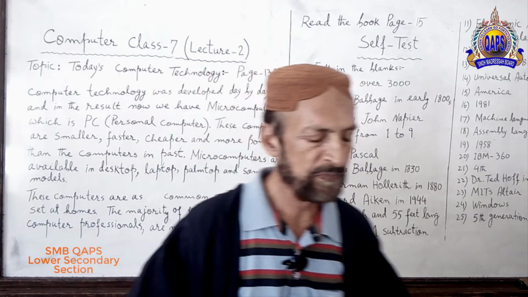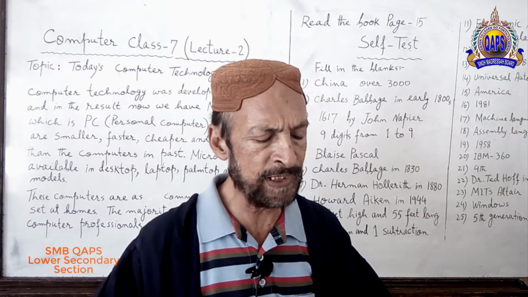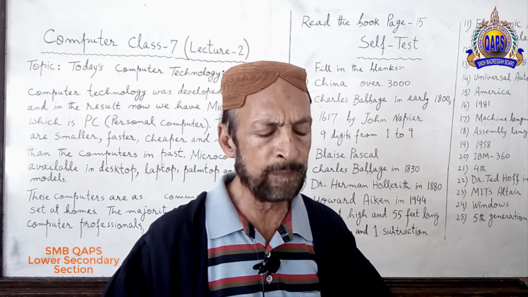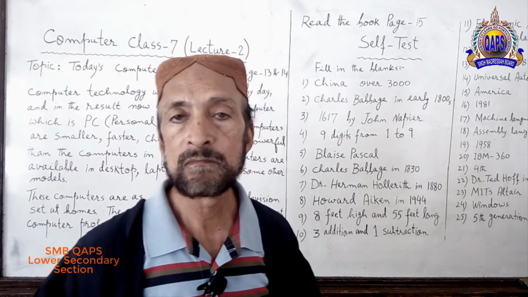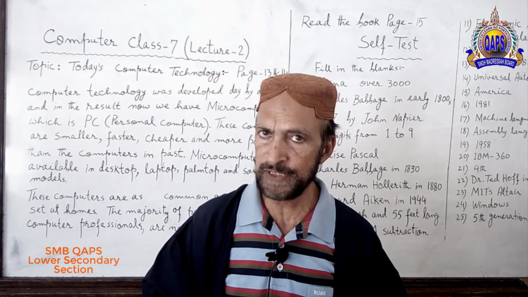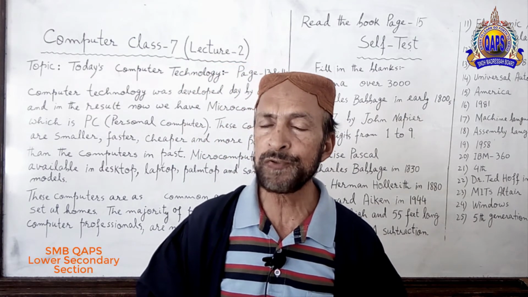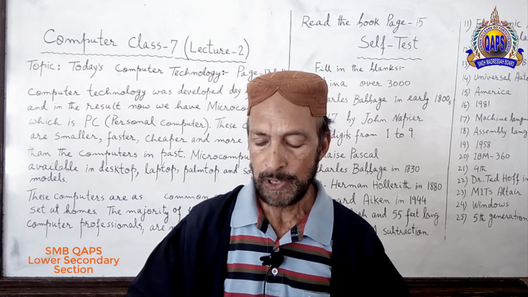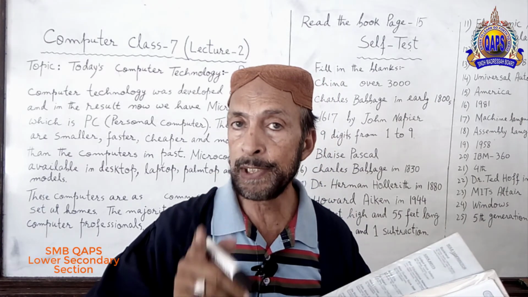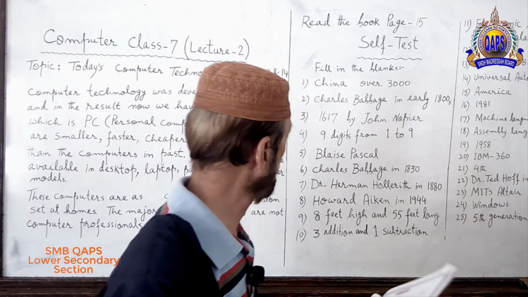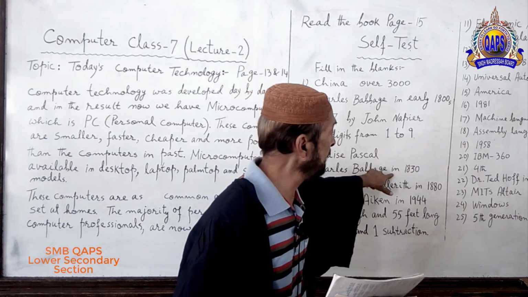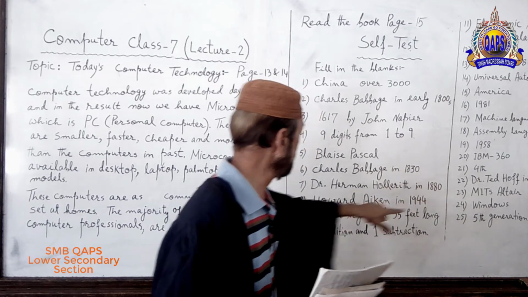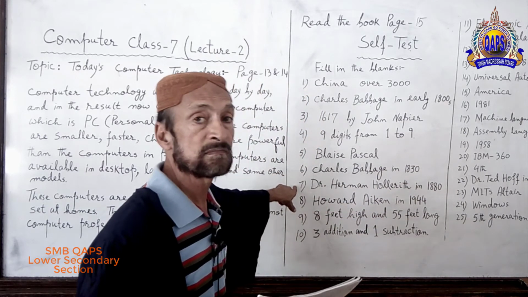Number 6, analytical engine was designed by dash in dash. Answer is Charles Babbage in 1830. Charles Babbage in 1830.